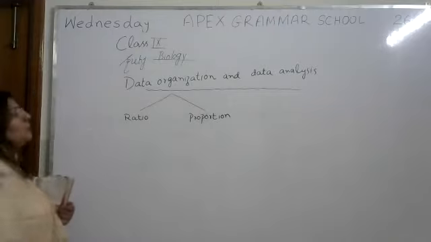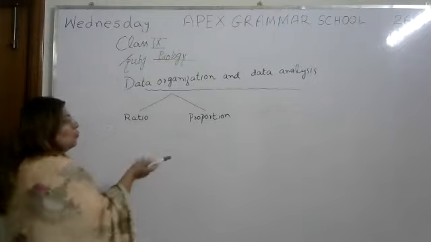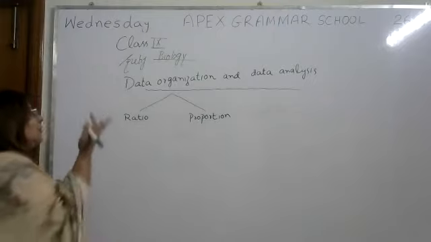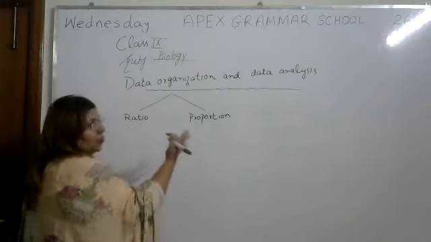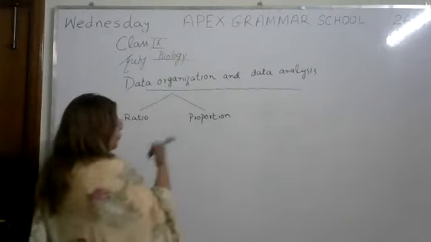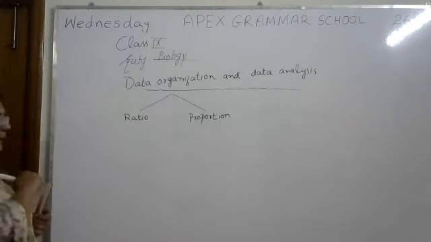So when we want to organize data, we can follow two methods. First, we can organize data in the form of ratio, and second, in the form of proportion. Now, the question is what is the difference between the two?